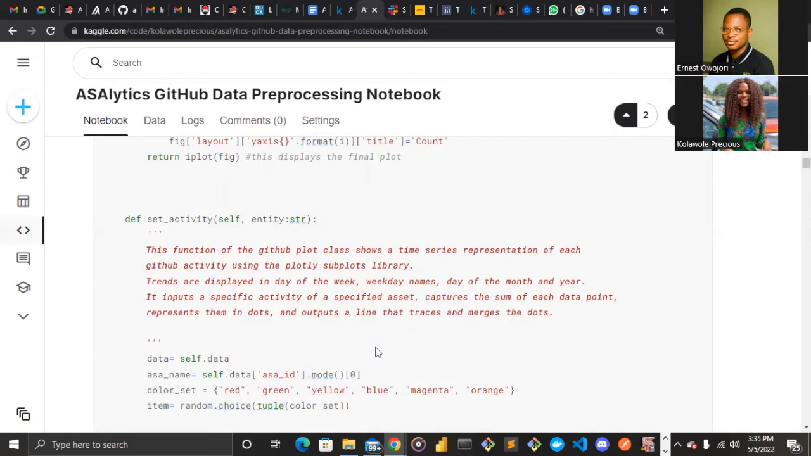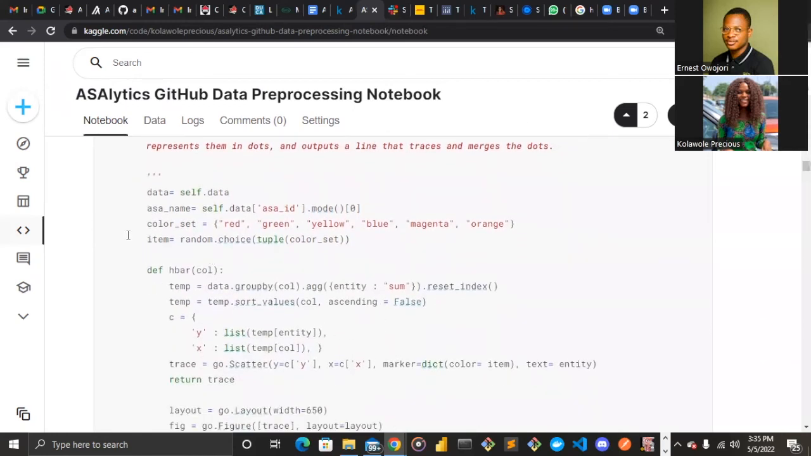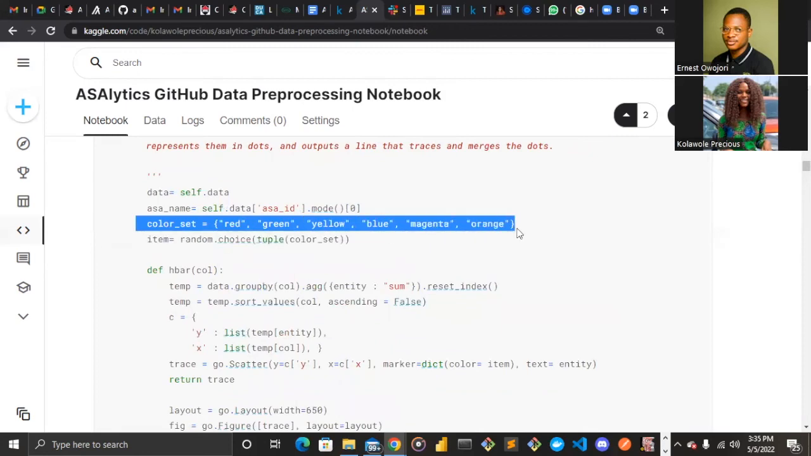And this time is not just date alone. We are checking it in days, we are checking it in hours, we are checking it in weeks, and we are checking it in years. All right, so we did the same thing here, and then we specify the kind of color we want for our visual.